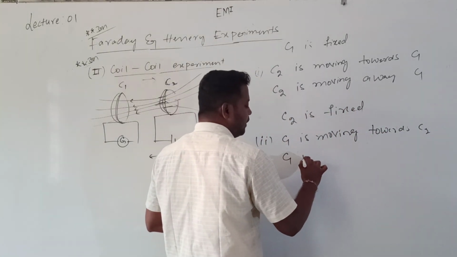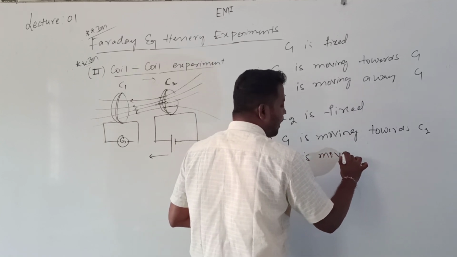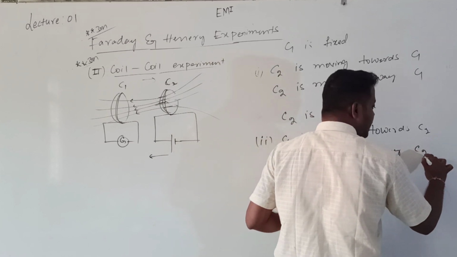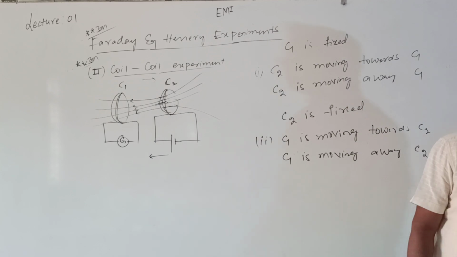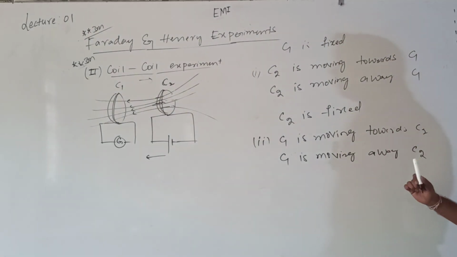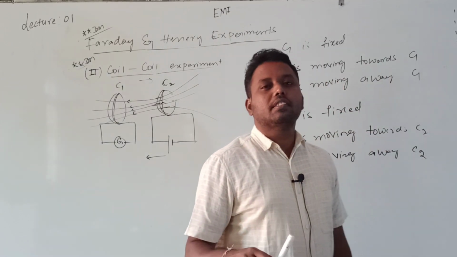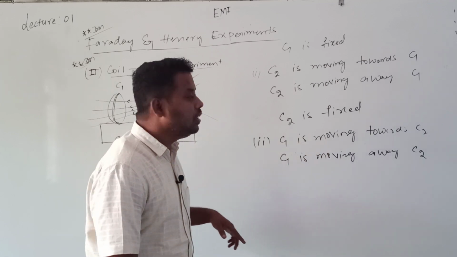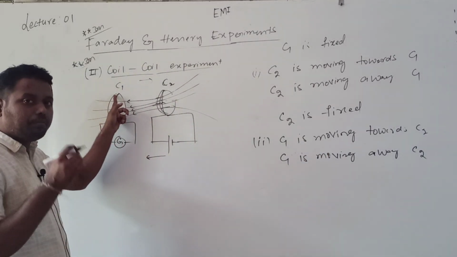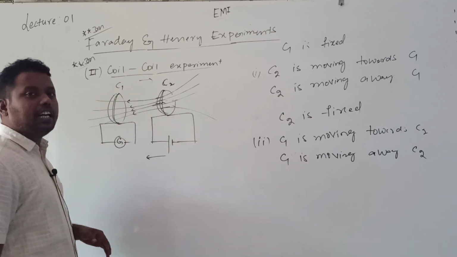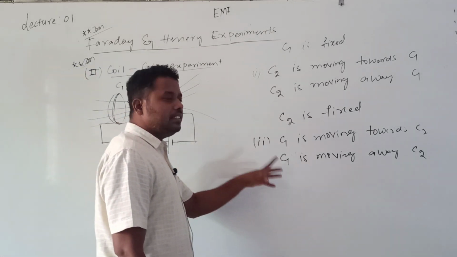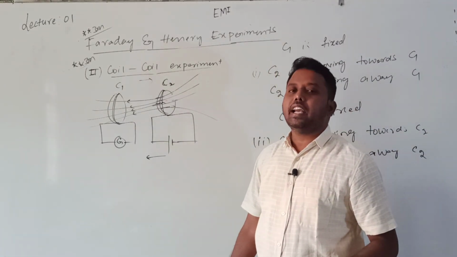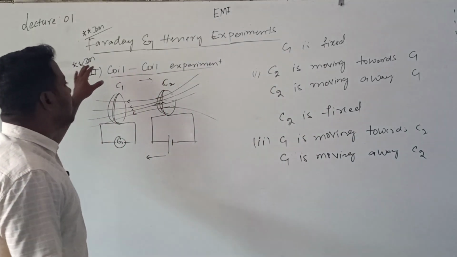And similarly, when C1 moves away from C2, they also observe the deflection, but opposite in direction, which indicates that when C1 moves towards C2 and when C1 moves away from C2, the current produced in C1 is in the opposite direction. So understood? This is the second experimental conclusion, the conclusion made by Faraday and Henry from this coil and coil experiment.